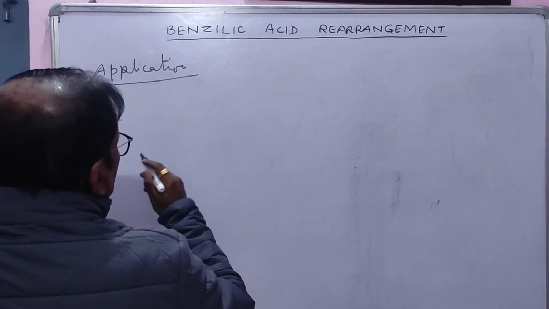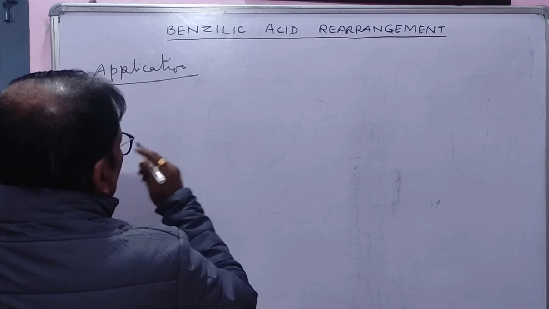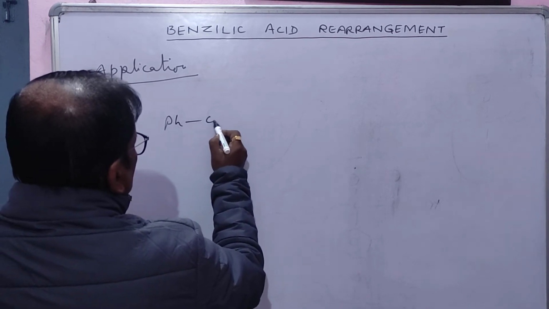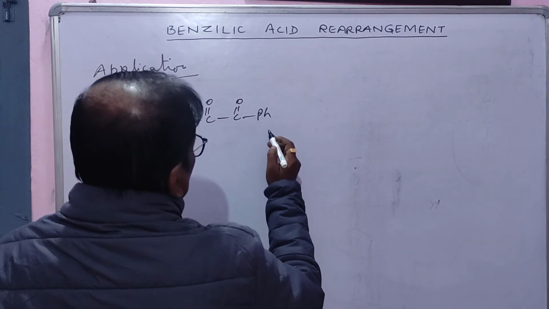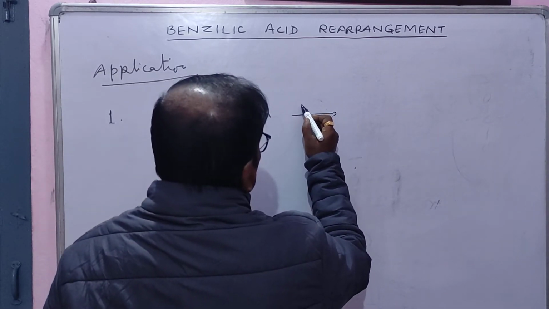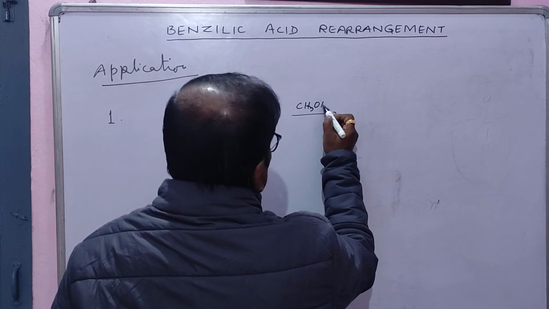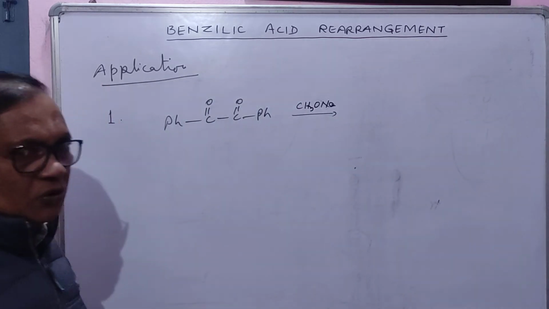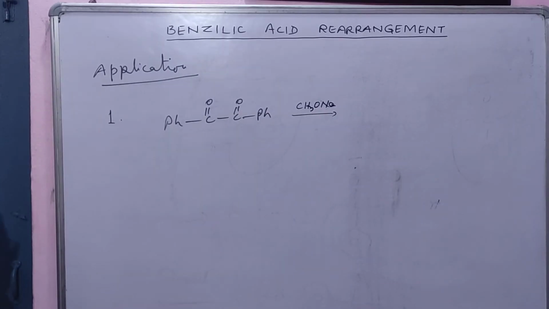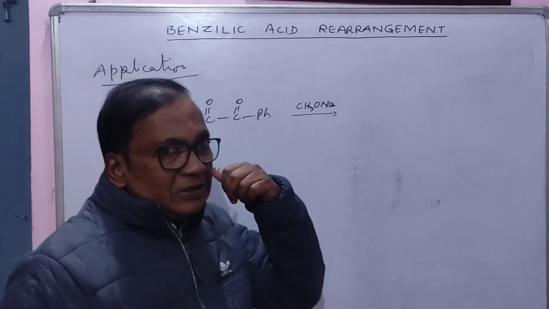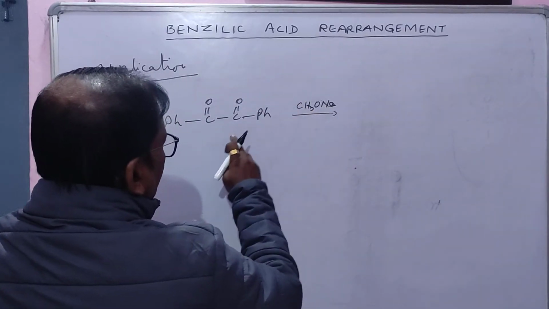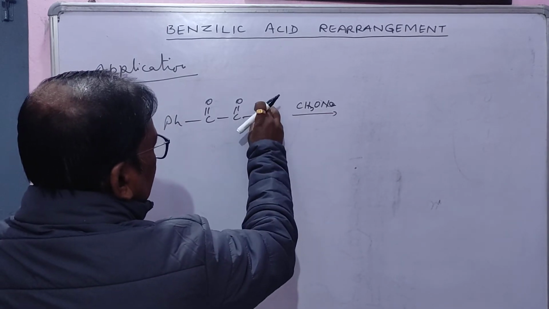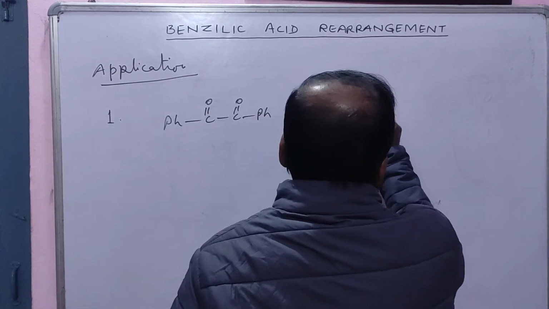First, suppose it is benzil and you are taking sodium methoxide in place of sodium hydroxide. Then methoxide ion is also a nucleophile, and that methoxide ion will attack here, and so this phenyl group will come here.